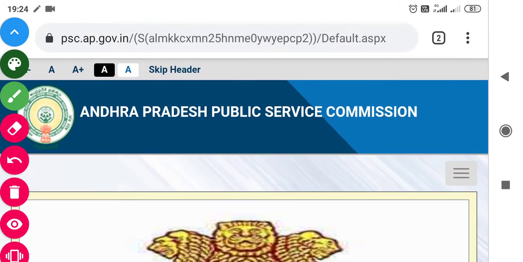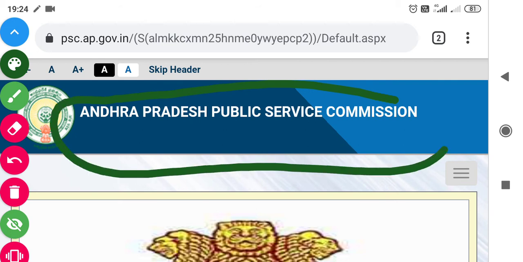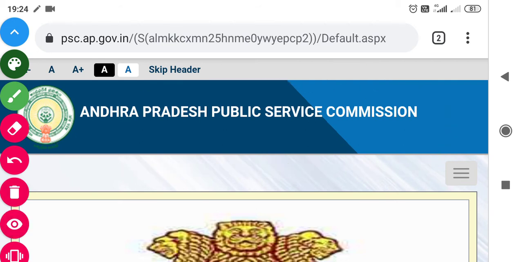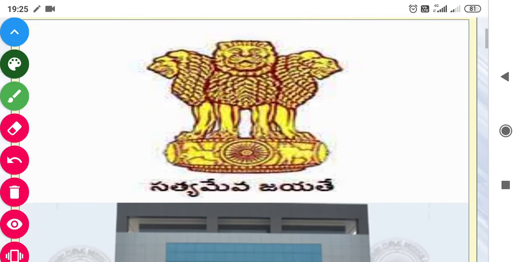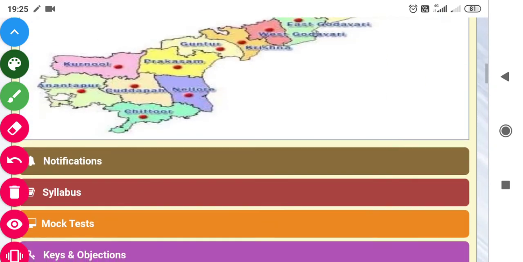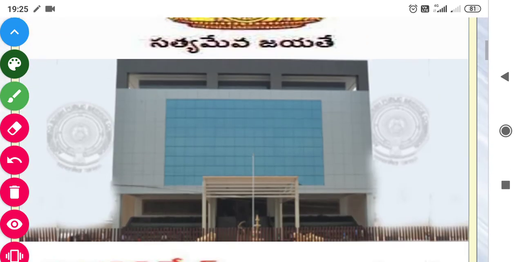Here you can see the logo of the Andhra Pradesh Public Service Commission. This is the official website of the Andhra Pradesh Public Service Commission. Here you can download the syllabus, the official notifications and the different things which are related to the Andhra Pradesh Public Service Commission Board.